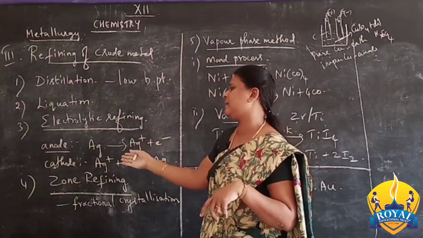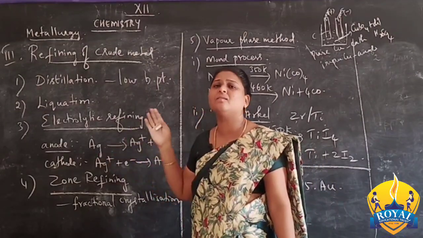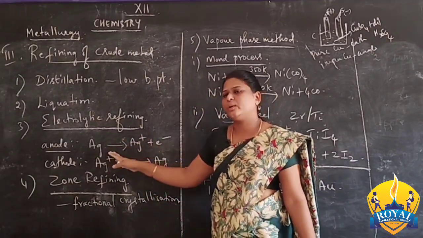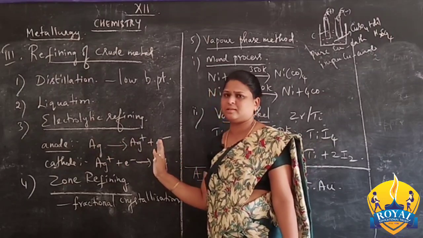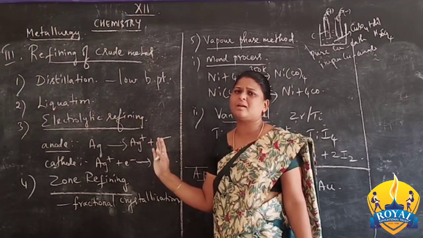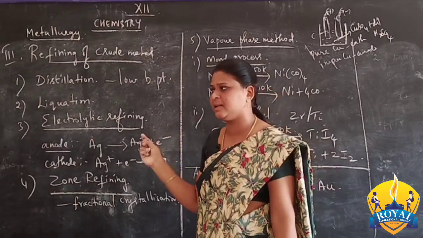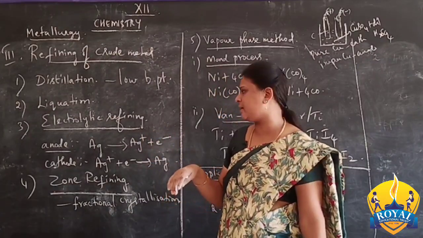So here the example given is the electrolytic refining of silver, Ag. At the anode, what happens? Removal of electrons takes place from the silver. What is the removal of electrons? Loss of electrons is called oxidation, and gaining of electrons is called reduction.